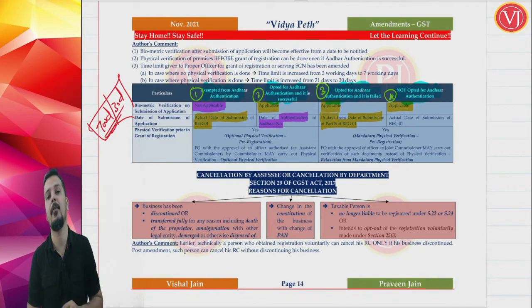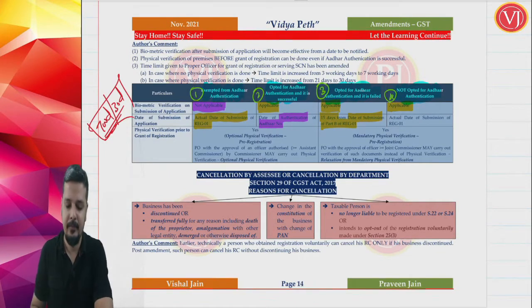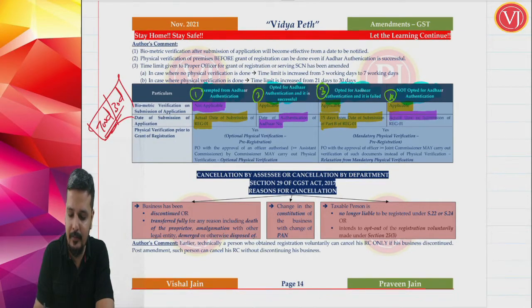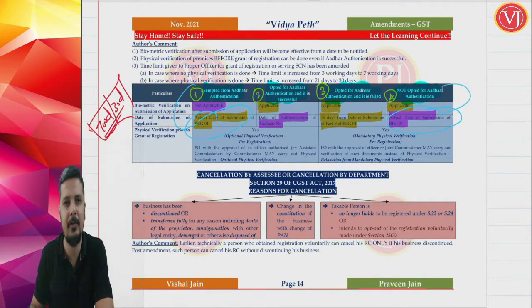If at all you are talking about a scenario where you have gone for Aadhaar authentication but it is not successful, right? And friends, when you have not at all opted for Aadhaar authentication, then it is the actual date of submission. So in two cases, it is the actual date of submission. If you are exempted from Aadhaar authentication, it is the actual date of submission. If you are not opting for Aadhaar authentication, it is the actual date of submission of application.